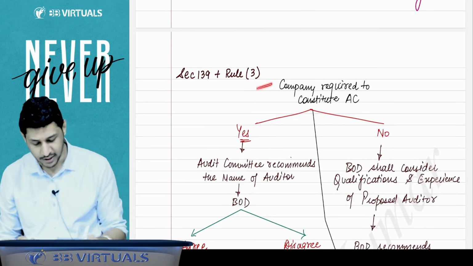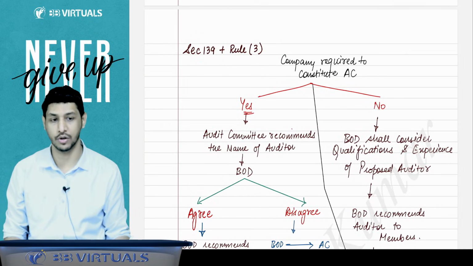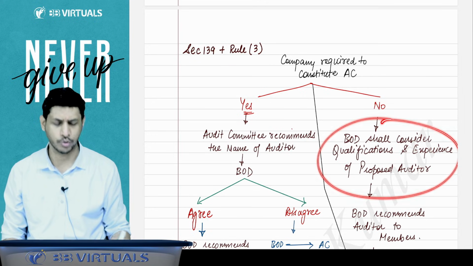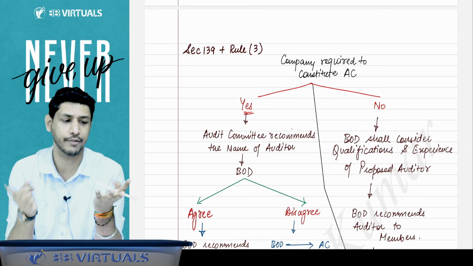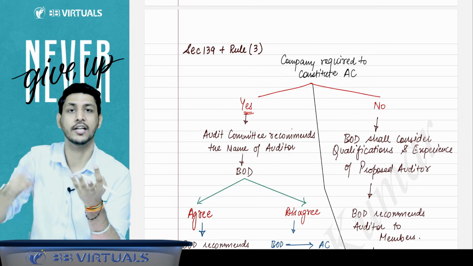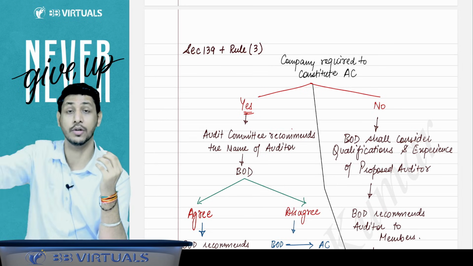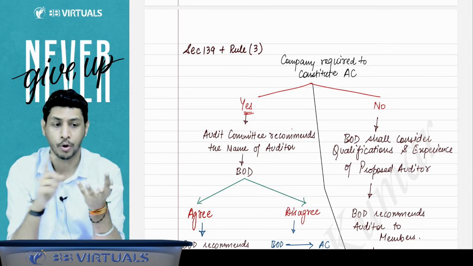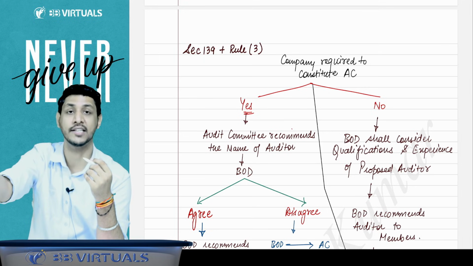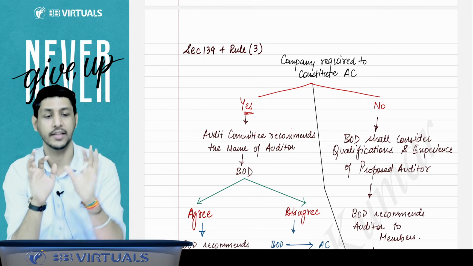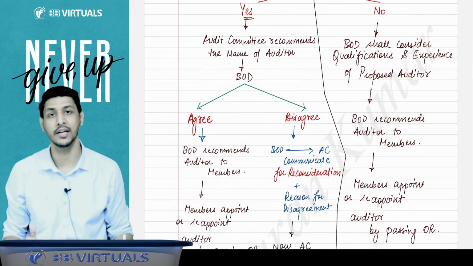Right, sir. Now, section 139 read with rule 3, and this chart states whether the company is required to constitute the audit committee or not. If the company is not required to constitute the audit committee, the board of directors will consider the qualification and experience, and they will check whether the experience of the auditor matches the size of the company, whether the auditor will be able to do the audit of that company or not. So the board of directors shall consider the qualification, experience, and whether any proceeding is pending against that auditor or not. They will check everything, and then they will recommend a name to the members, and the members will appoint or reappoint that auditor by passing an OR in the general meeting.